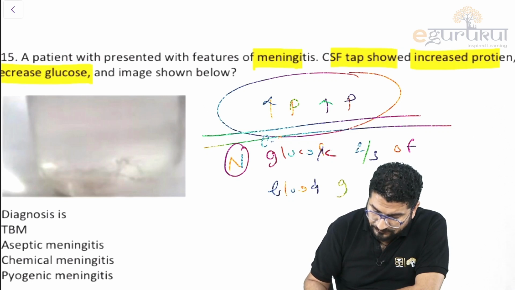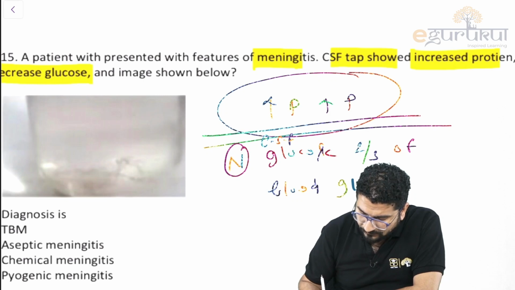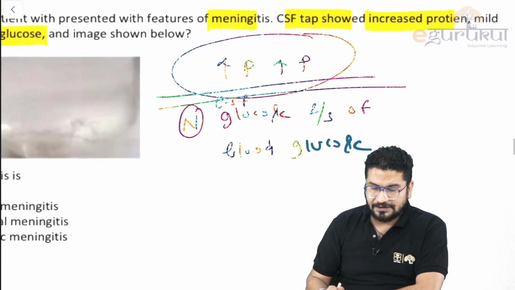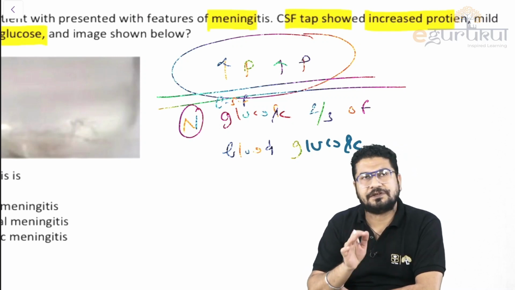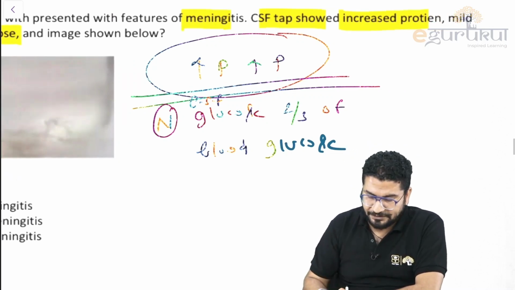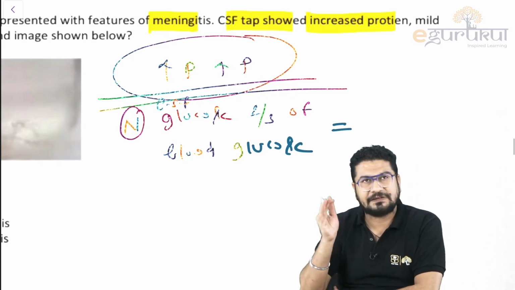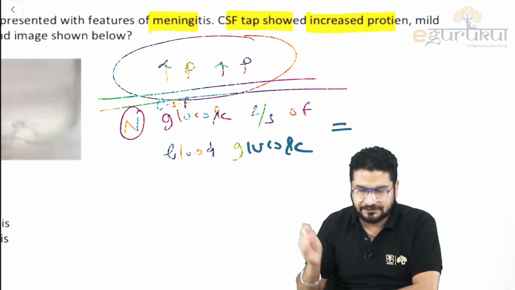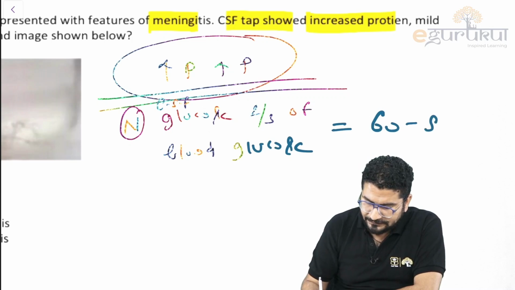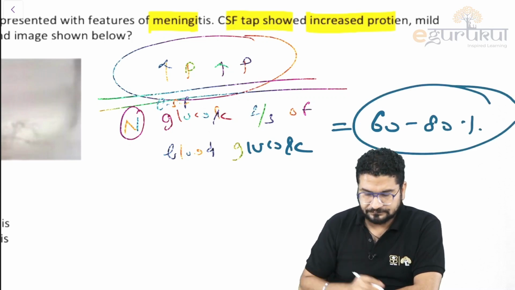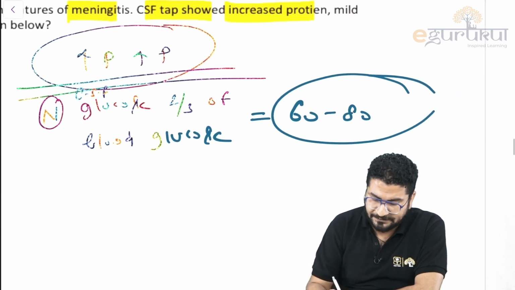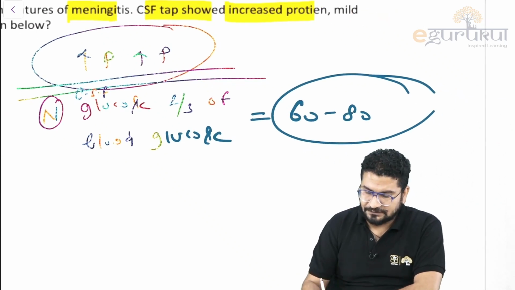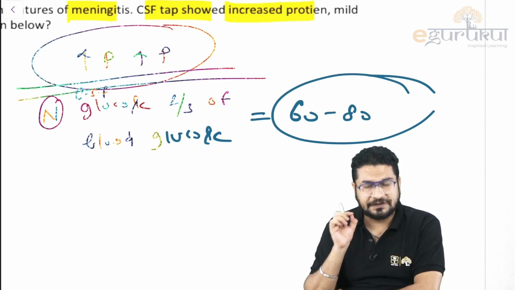Normal CSF glucose is 2/3 of blood glucose. Suppose a normal person has blood glucose in the range of 100 to 120. So 2/3 of 100 will be 66.66. So understand this is 60 to 80 milligram per deciliter, or 2/3, meaning 66%. This is the normal glucose in CSF.